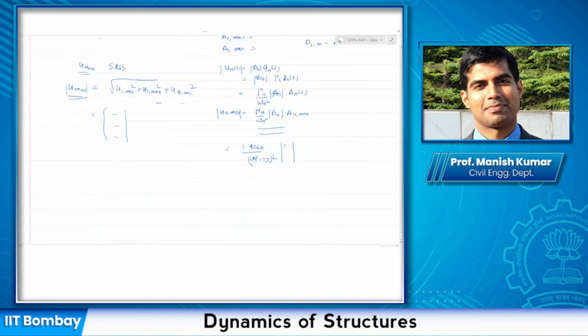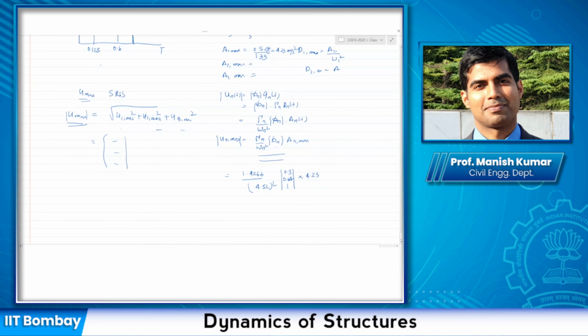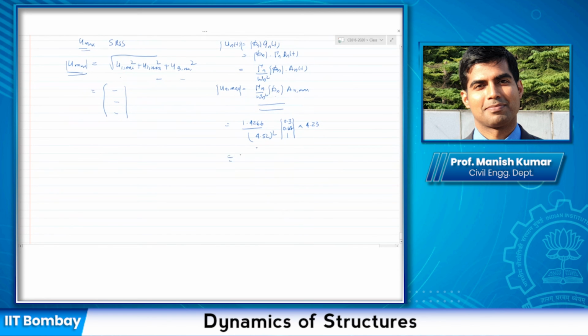And this time A1 max, which is basically 4.23. Now it will give me the U11 max, U21 max, U31 max.